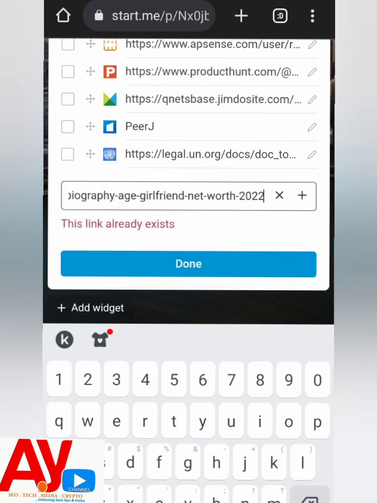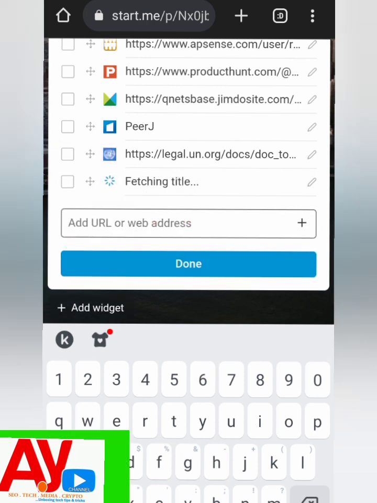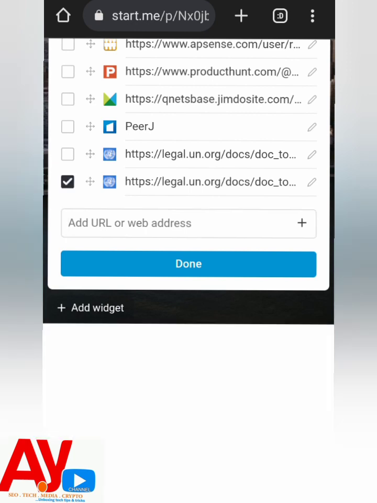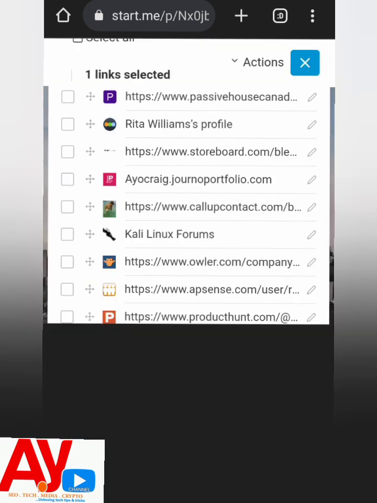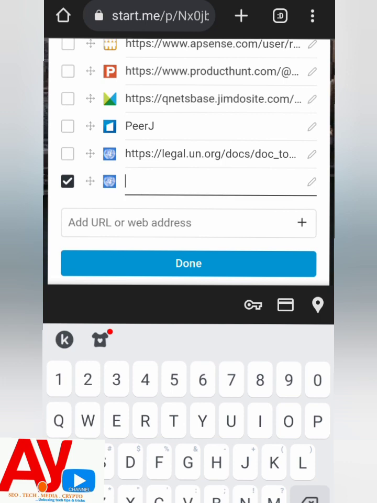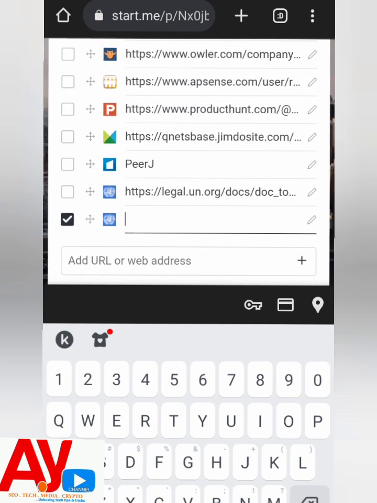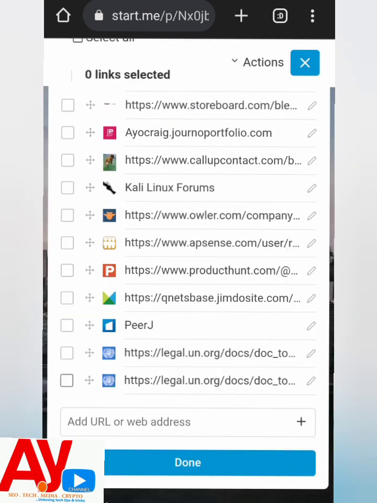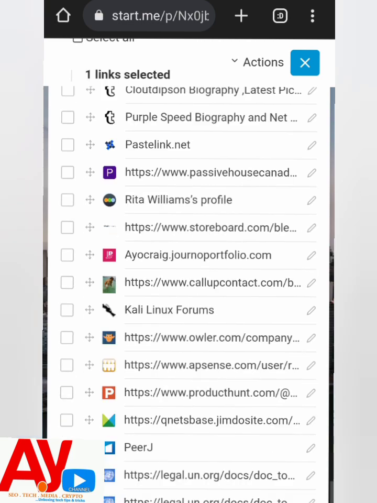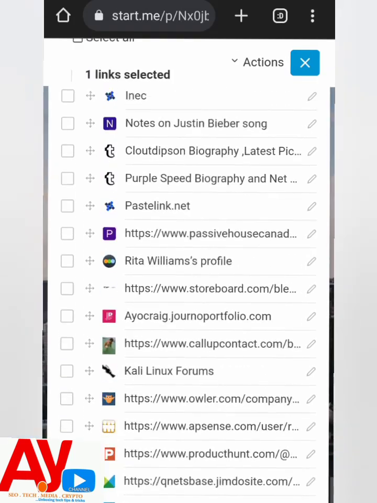In my own case, I've done it already, so it tells me it already exists. So after that, your link should be indexed without any delay. So your link will be indexed, and you start to get the link juice to your website. That is the list of backlinks that I've created for my website.